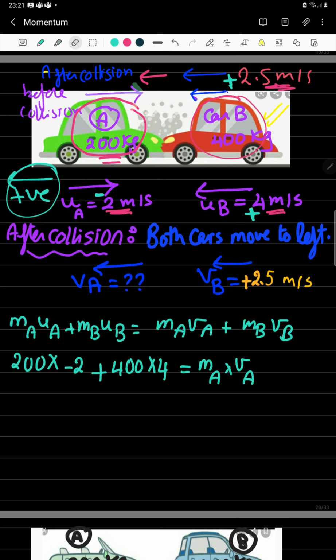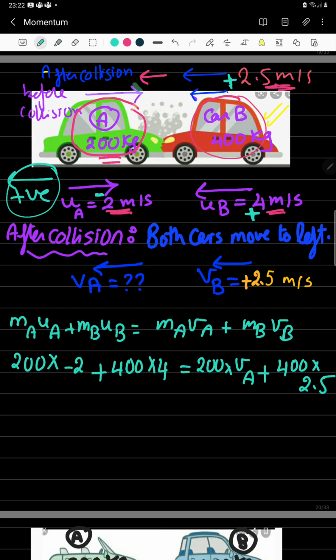I'm going to write the mass of A, which is 200, plus the mass of B, which is 400, multiplied by its final velocity, which is going again to the left with a positive sign, 2.5.